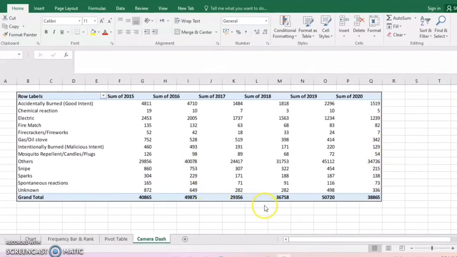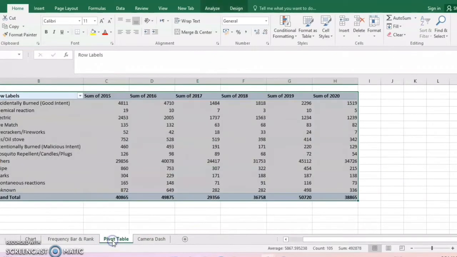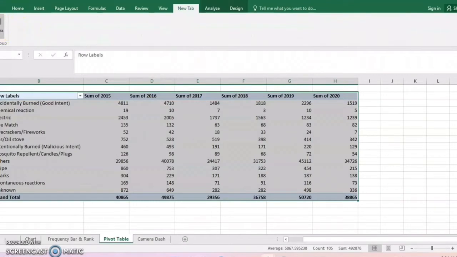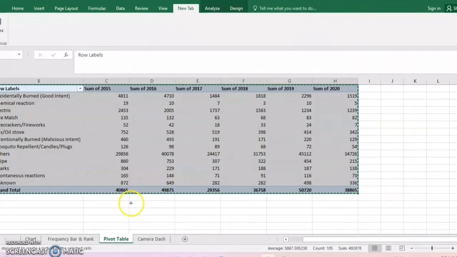Camera, same as when you screenshot the data. Okay, first you go to pivot table and then highlight the whole data and look for the camera. Click camera and then you click where you want the image to appear.